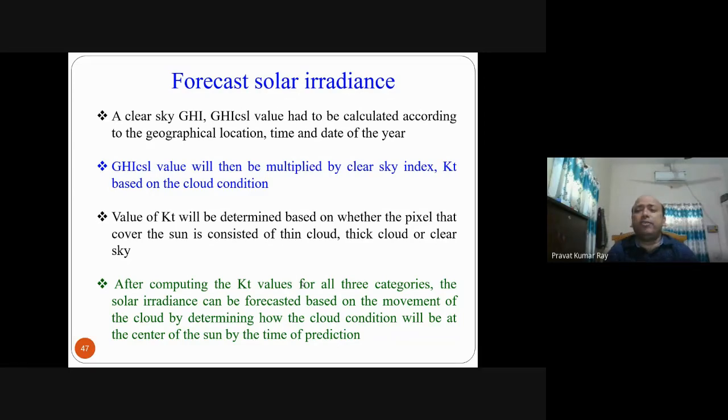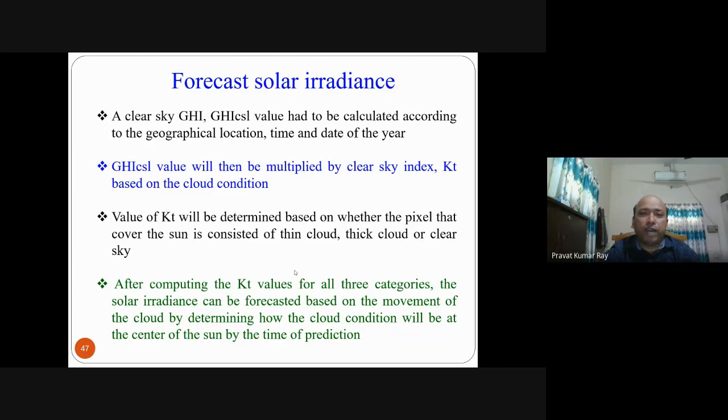Say, for example, a thin cloud will come to the sun at 1:30 p.m. Then at 1:30 p.m. the KT value to multiply is the thin cloud KT value. Thin cloud KT value multiplied with GHI CSL will give you the solar irradiance.